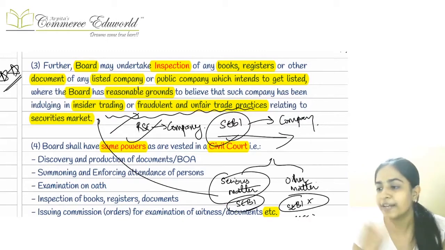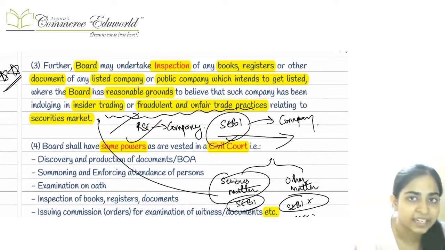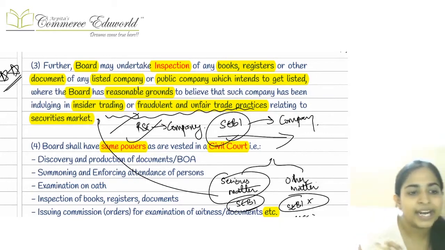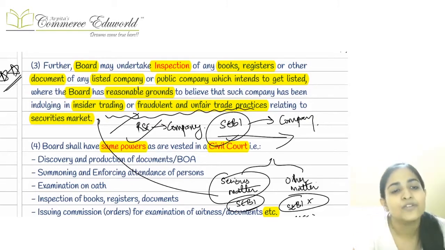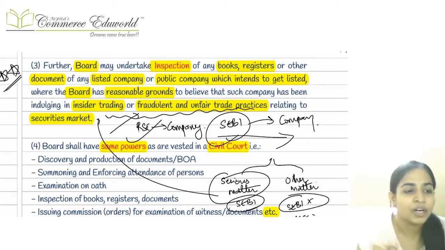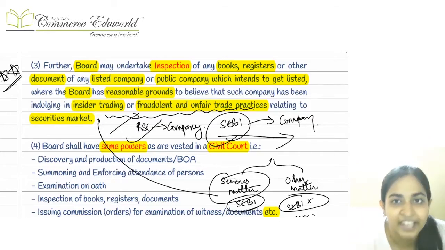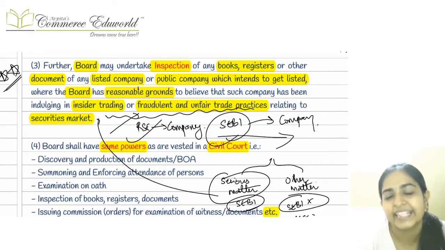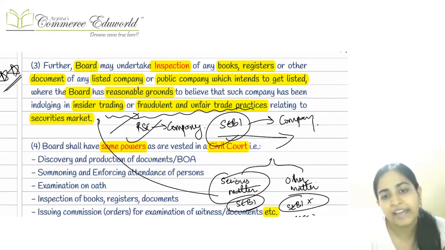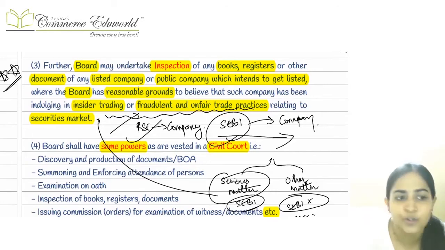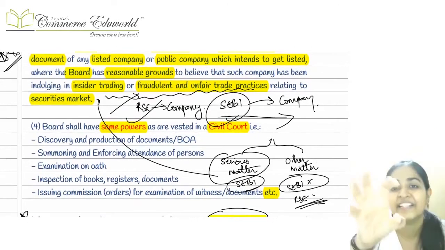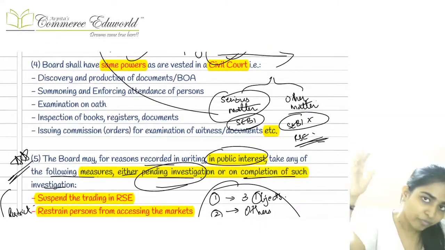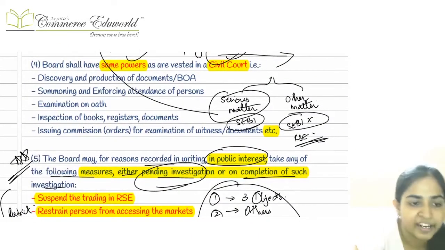Third point was crucial, which said that SEBI also has the power to get the inspection done. It can carry out the inspection of any books, accounts, documents, papers, etc. But in case of a listed company or proposed to be listed company, it can do so only when it is of the opinion that the company is involved in insider trading or fraudulent and unfair trade practices, right? In case of all the other entities, it can do the inspection of the RAC, of the merchant bankers, of the brokers, etc. Everything is allowed. But in case of a listed company or proposed to be listed company, it can be done only if it is a serious thing, that is, if the company is involved in insider trading or fraudulent and unfair trade practices.